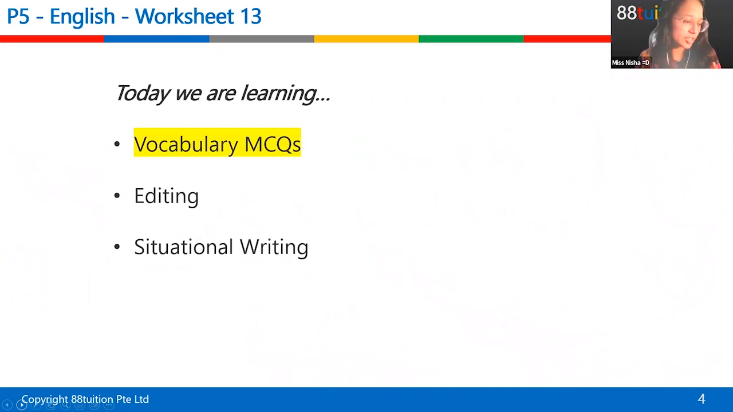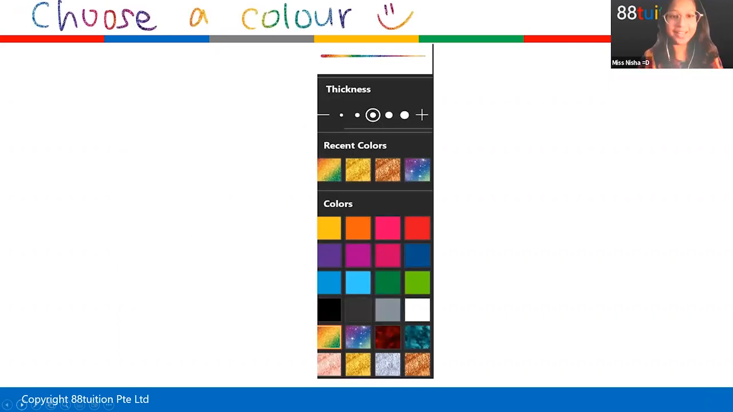For vocabulary MCQ, I'm looking at your scores. All of you got most of them correct, except for questions 2, 3, 1, and 5. So we are focusing on those questions. Let's start. Who wants to choose my pen color? Yes, Jaden. By the way, Jaden, you need to use the reaction button to raise your hand. If not, I cannot see you on screen unless I shift. Yes, Jaden, what color do you want?